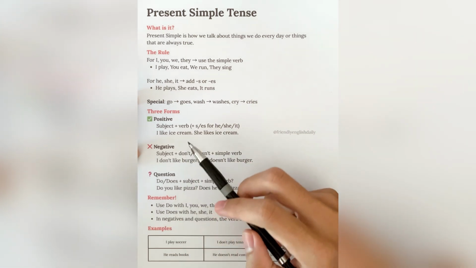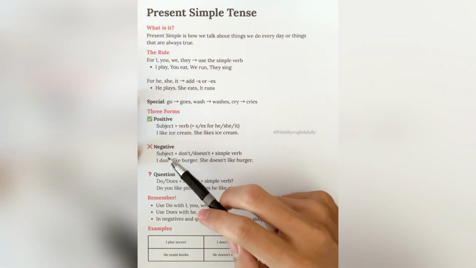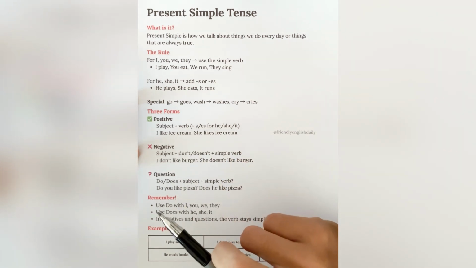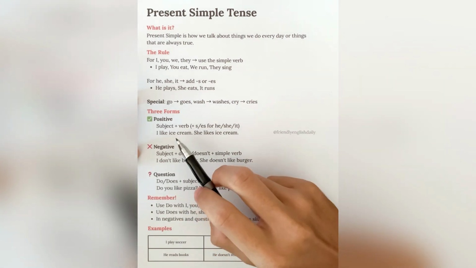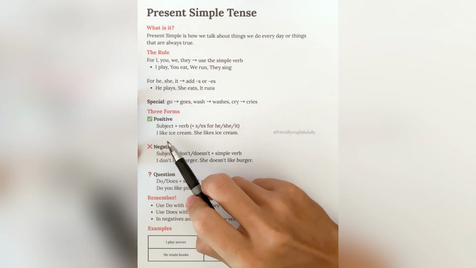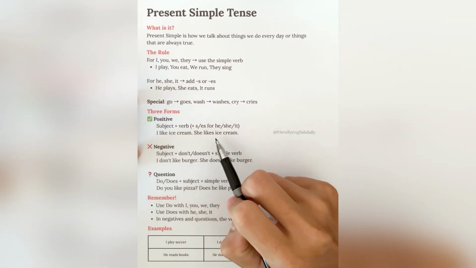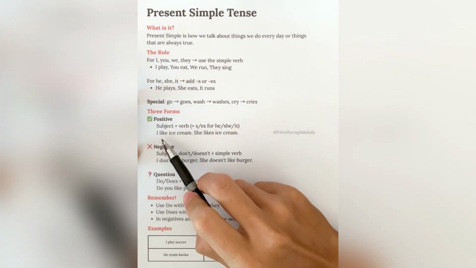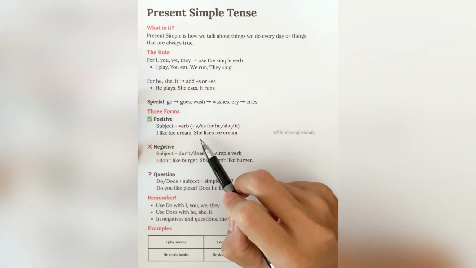Let's take a look at the forms. We have positive form, negative form, and question form. The positive form is simple. We use subject plus verb, plus es or s depending on the subject. Example: I like ice cream. She likes ice cream. You can see the like in the first sentence doesn't need s because we use it with the subject I. But the like in the second sentence is used with she, so we have to add s.